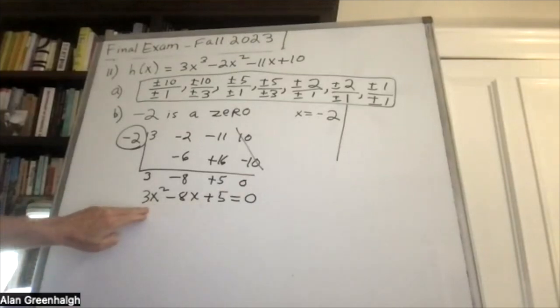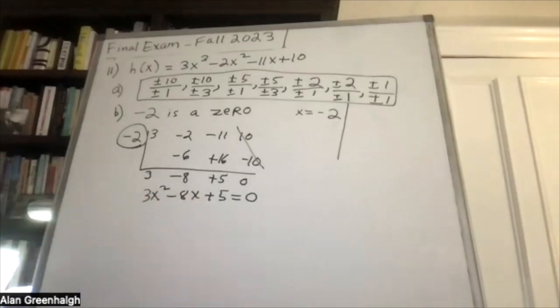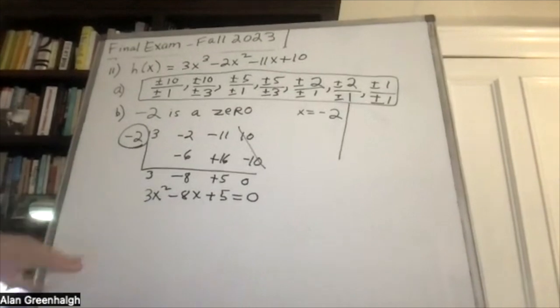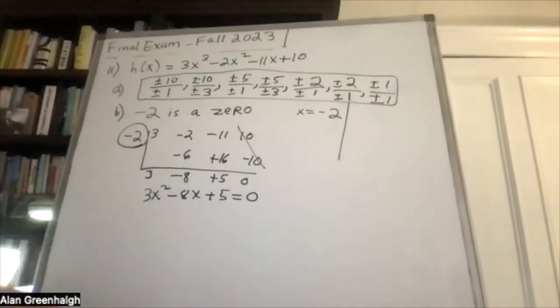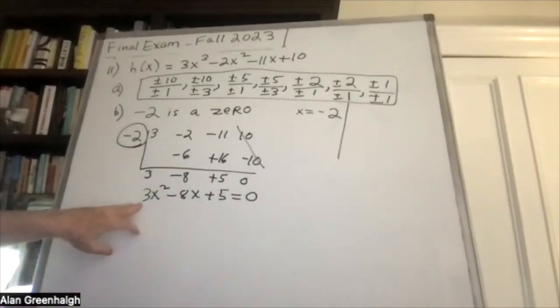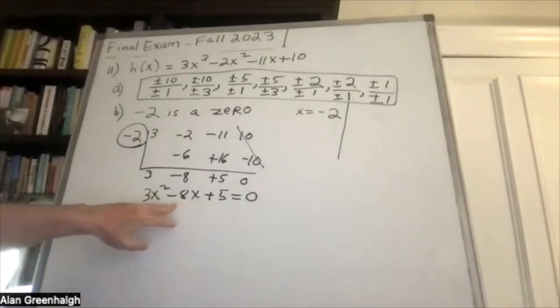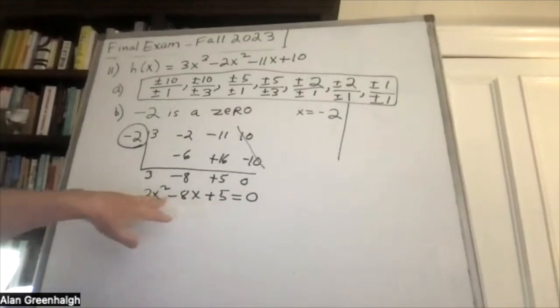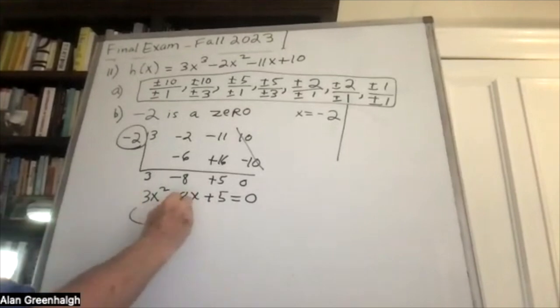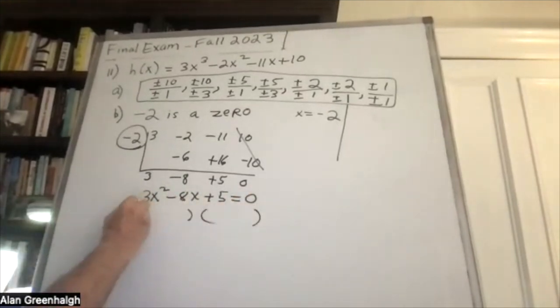So you're not going to have to use the quadratic formula and come out with something, because they're asking for the linear factorization. Usually when they ask for that, it means that all of the zeros are going to be rational zeros. So this could be factored. That's what I'm trying to say.